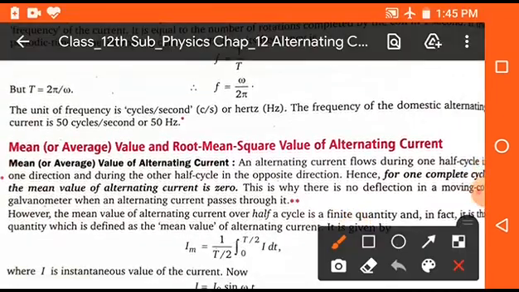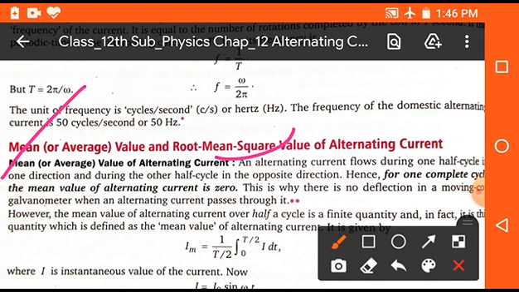Now students, mean value and root mean square value of alternating current. First of all we will discuss what is the mean value of alternating current. Alternating current flows during one half cycle in one direction and in the other half cycle in the other direction. That means the total value of alternating current in a complete cycle is 0.